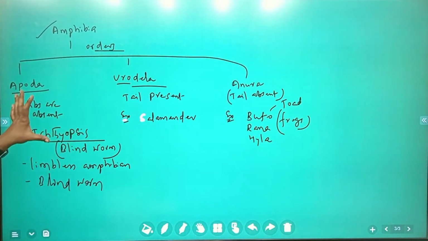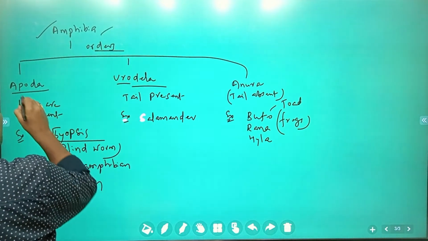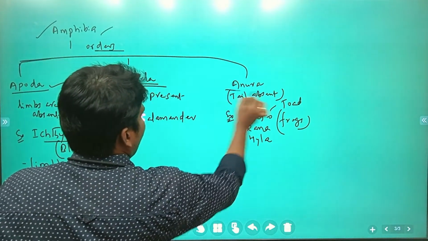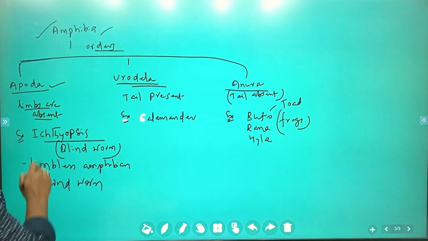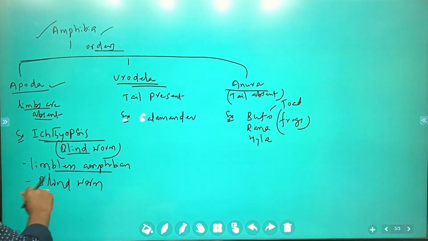So this is about amphibia orders, which are differentiated into three orders: Apoda, Urodela, Anura. In Apoda, limbs are absent. Example Ichthyophis, blind worm, a limbless amphibian.